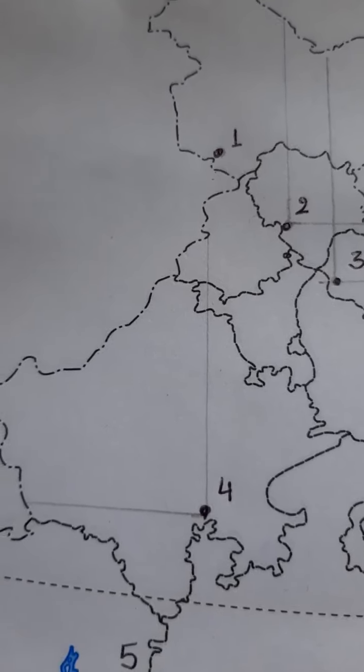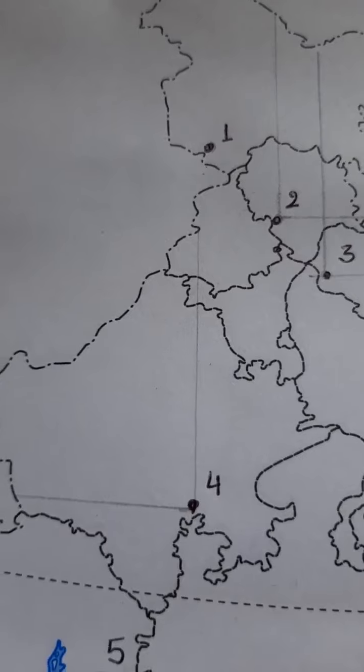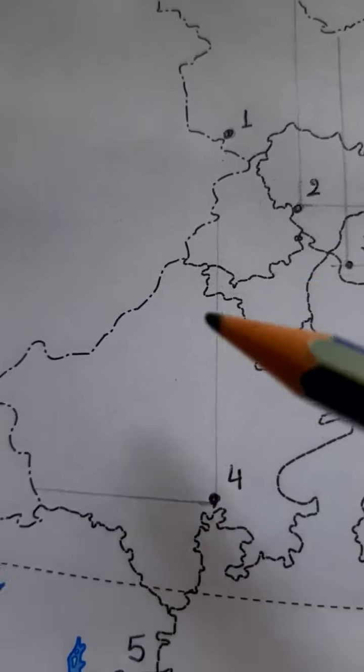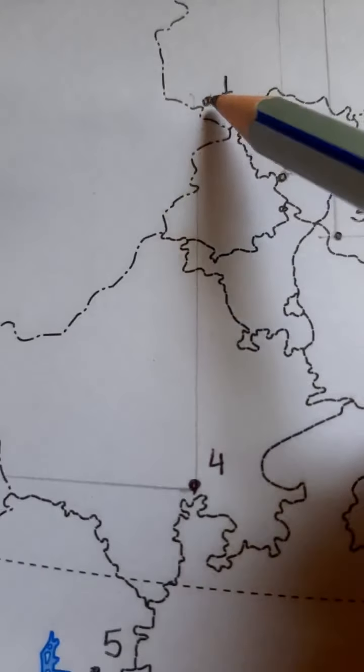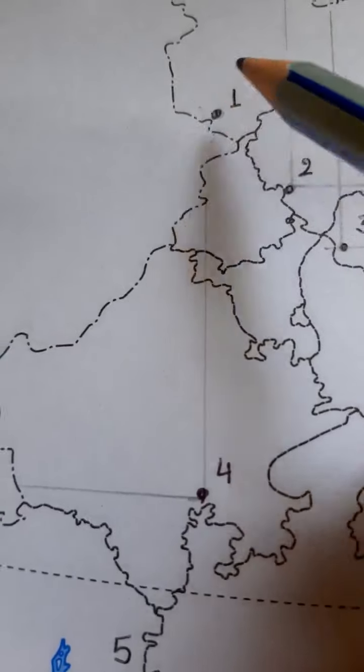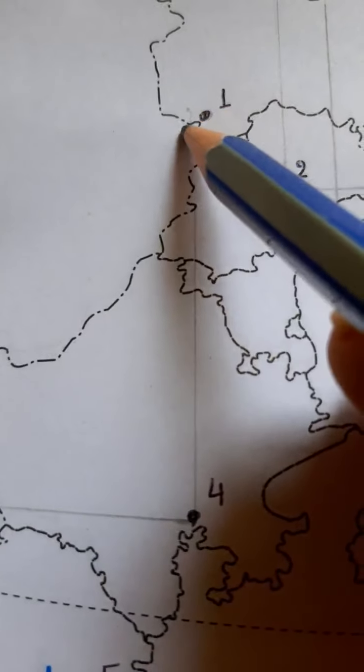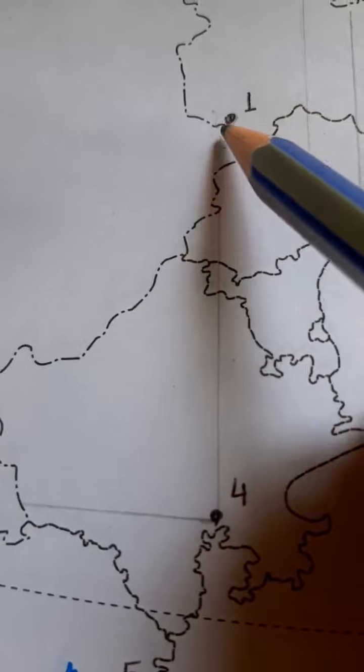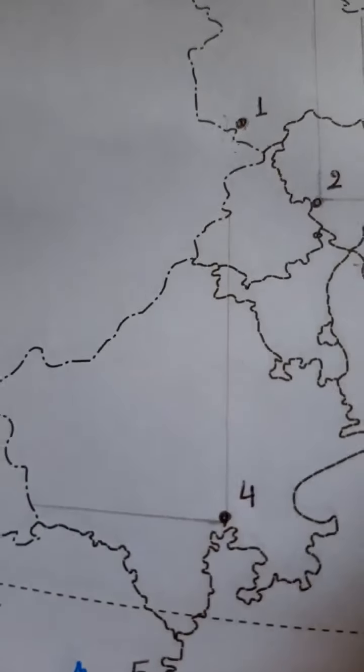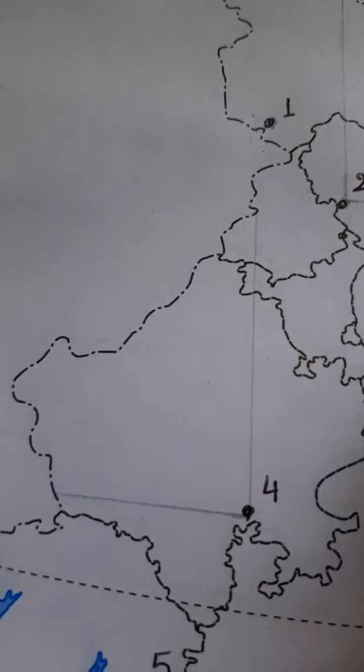Now children, starting with the number 1, that is Salal. Salal is very close to the border between India and Pakistan. There is a V-shaped bend here, a small V-shaped bend. So close to that we have this Salal.